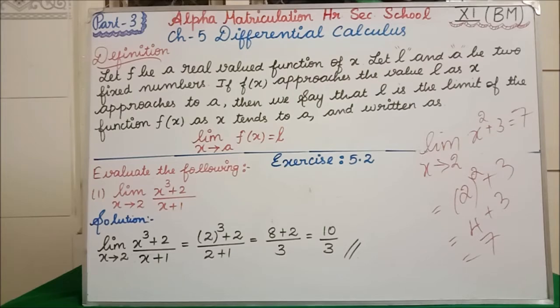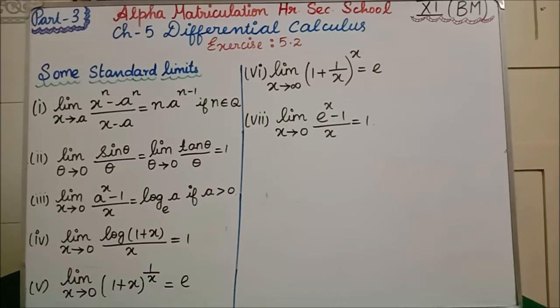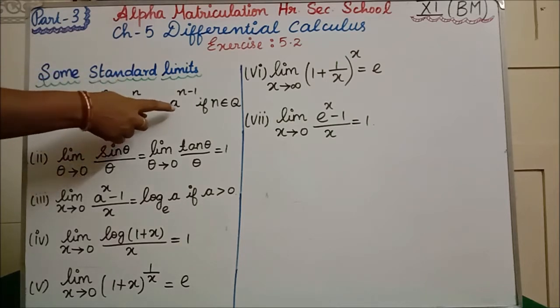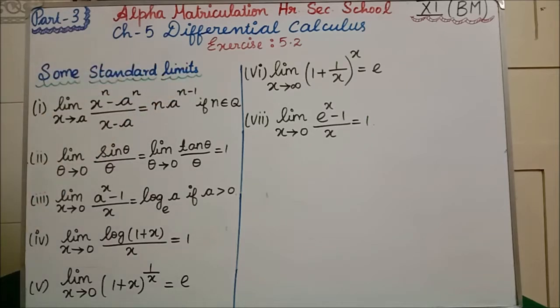Clear? These are some of the formulas in limits. See, the first formula is what? Limit x tends to a, x power n minus a power n divided by x minus a. Here x and x, and a if you are getting, and the power alone is differing, you can write n into a power n minus 1, where n belongs to Q.